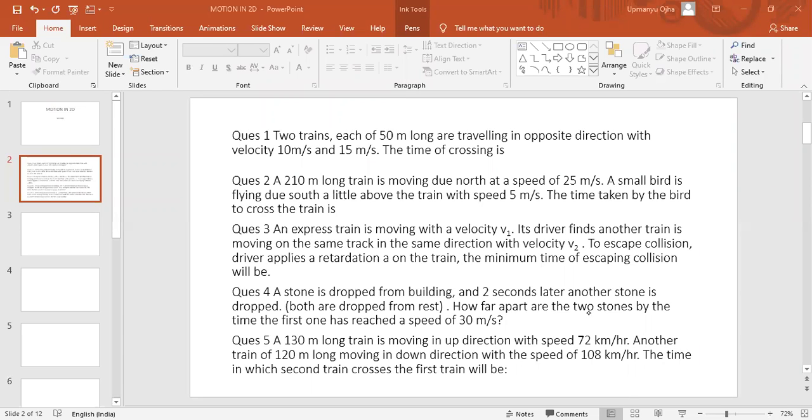So tomorrow we'll discuss the full NCERT of chapter number 2, that is kinematics 1D. And I think you all have that Seekers material or not. You are having Seekers material.